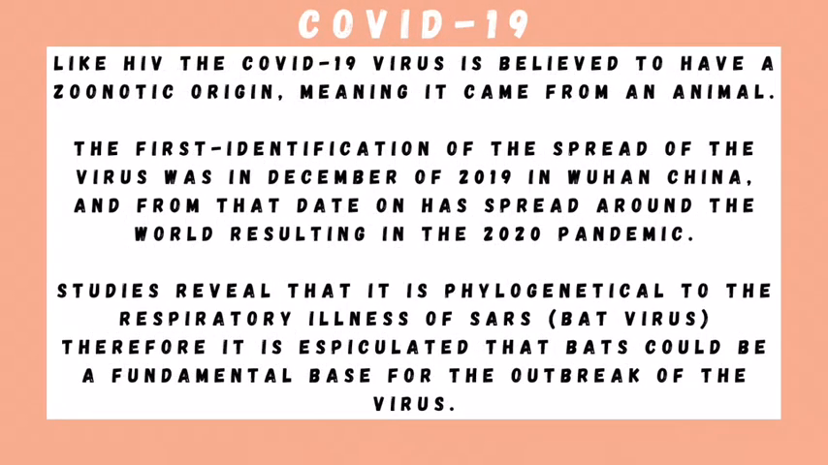The origin of the COVID-19 virus is like HIV. The COVID-19 virus is believed to have a zoonotic origin, meaning it came from an animal. The first identification of the spread of the virus was in December of 2019 in Wuhan, China, and from that date on it has spread around the world, resulting in the 2020 pandemic. Studies revealed that it is phylogenetically related to the respiratory illness SARS, the bat virus. Therefore, it is speculated that bats could be a fundamental base for the outbreak of the virus.